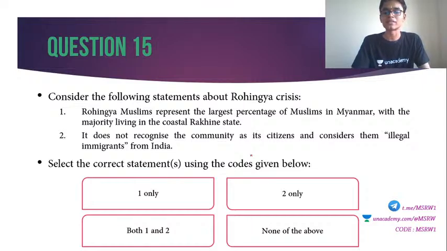Select the correct statements using the codes given below. I think everybody knows about the Rohingya crisis. At least you might have heard about this. So let's see. You have about 25 seconds to put the answer in the YouTube live chat.